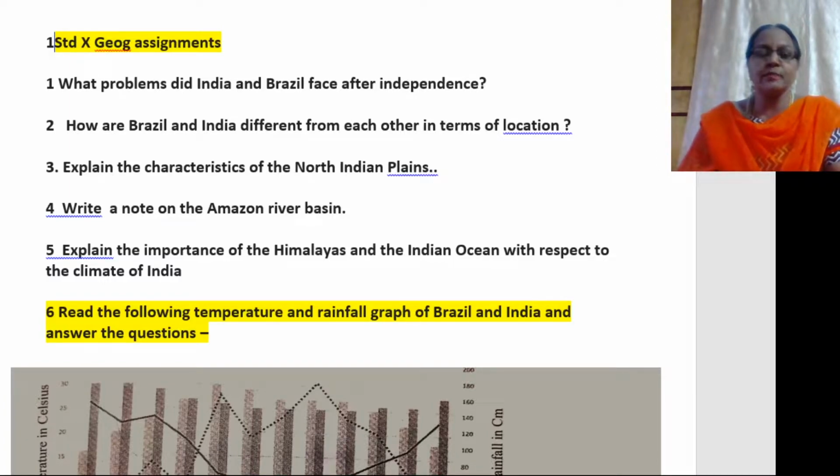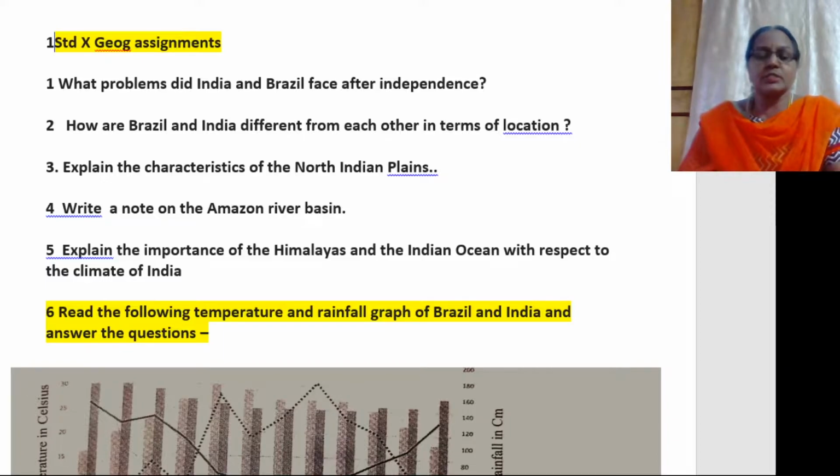Under Brazil, you say Brazil is located in the northern as well as the southern hemisphere. It is also located in the western hemisphere and in the northern part of the continent of South America.